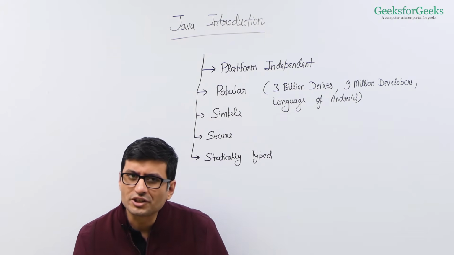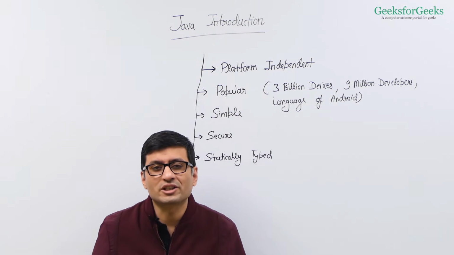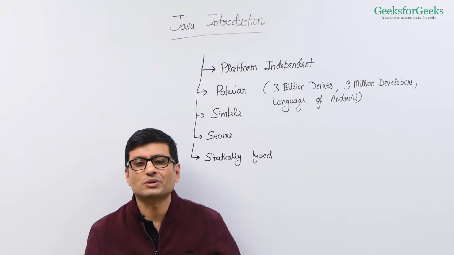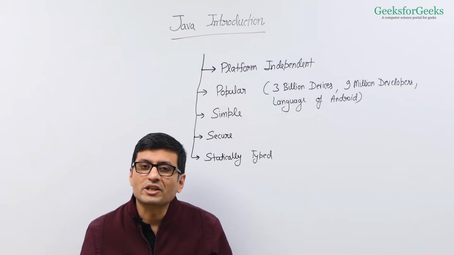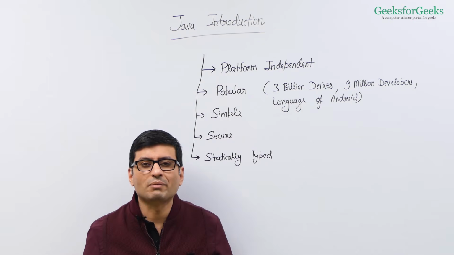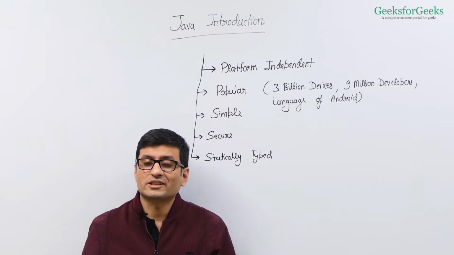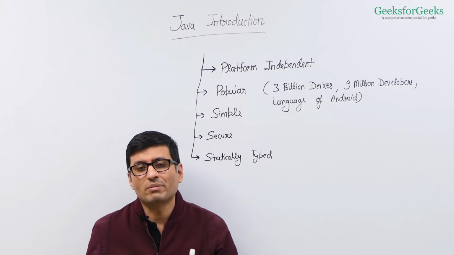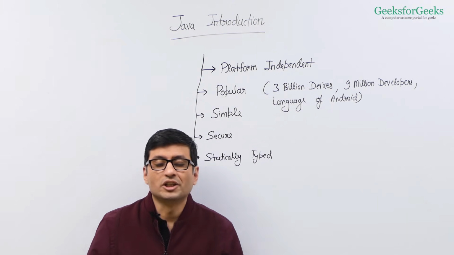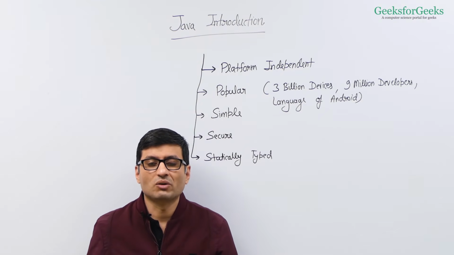This is the main list of features. When you compare C++ with Java, there are many more advantages that Java provides compared to C++ or other languages which were there before Java. Advantages like automatic garbage collection. As a programmer, you do not have to worry about deallocating the dynamically allocated memory. There is index out of bound checking. If you write bad code which is going out of the bound in an array, you will get an exception. There is better exception handling. There is better multi-threading and many more features in Java.